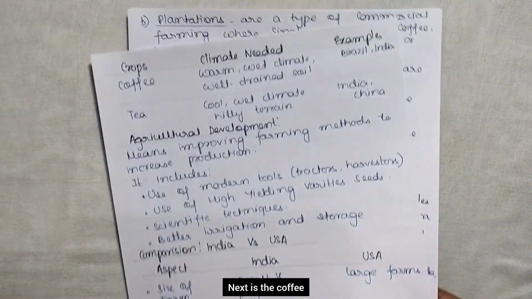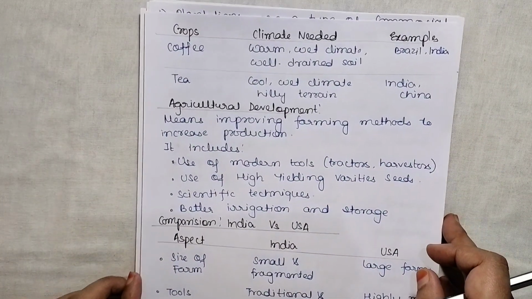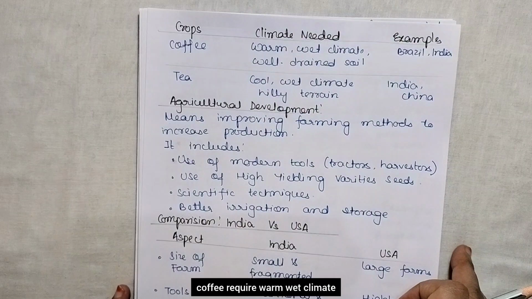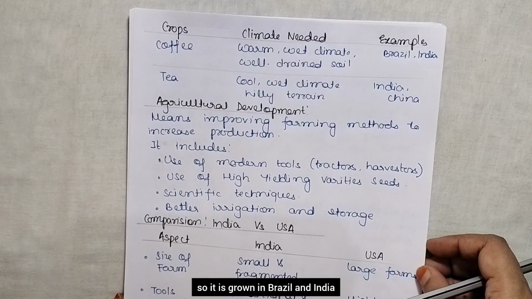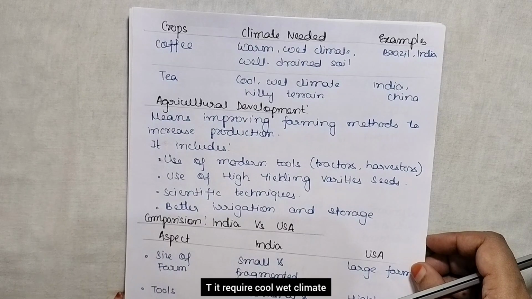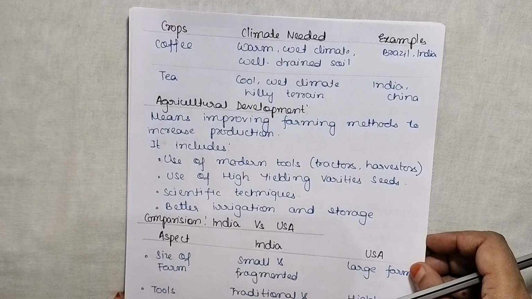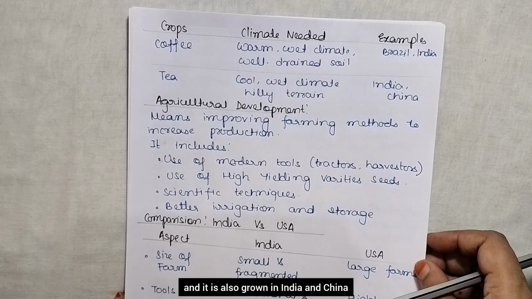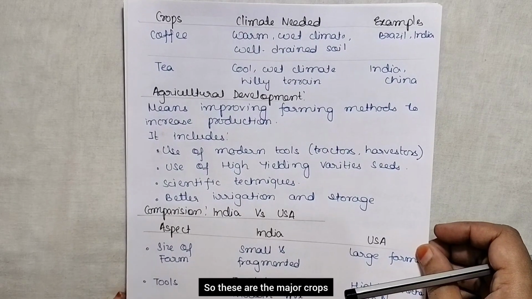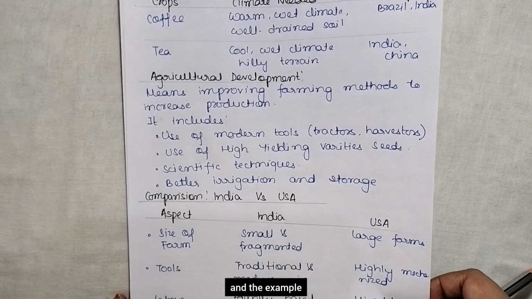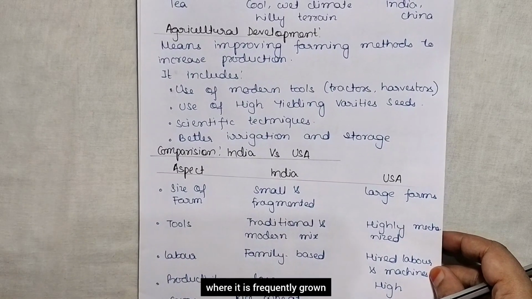Next is coffee. Coffee requires a warm, wet climate and well-drained soil. It is grown in Brazil and India. Tea requires a cool, wet climate and hilly terrain, and it is also grown in India and China. So these are the major crops, the climate they need, and the examples where they are frequently grown.